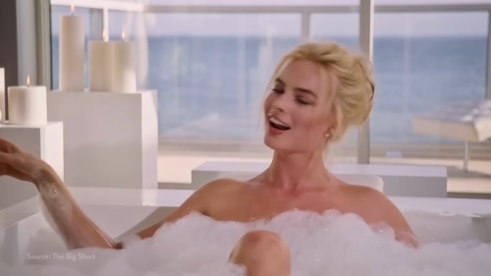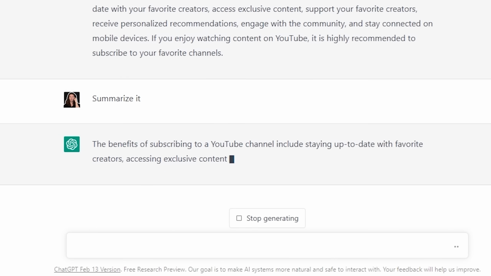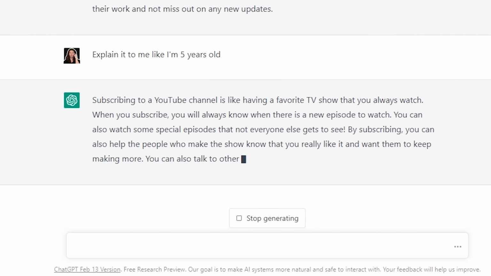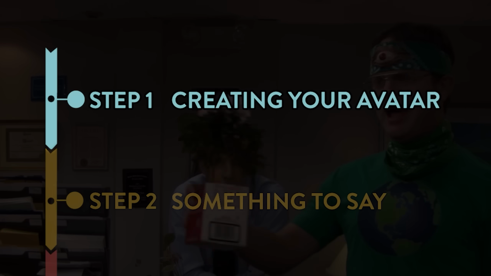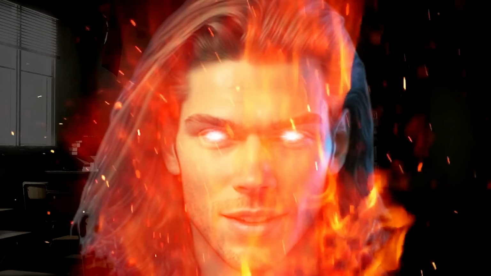Got it? Okay. As you'll see, avatars like this have an insane business potential. For instance, ChatGPT can take complex information on any subject, summarize it, simplify it, and then explain that information to you like you're 5 years old. Combine this with an AI avatar and you've already got a virtual tutor. Get ChatGPT to write the lessons. Feed it to your avatar, and you're suddenly a virtual teacher for math, science, history. Destroying and enslaving the human race. I know which one I want to do.